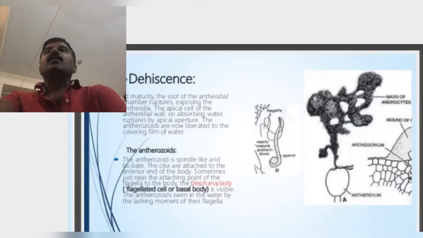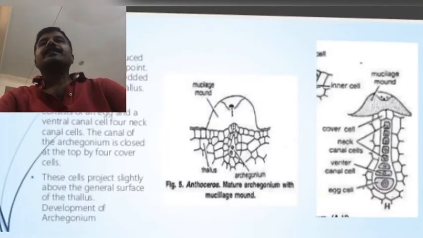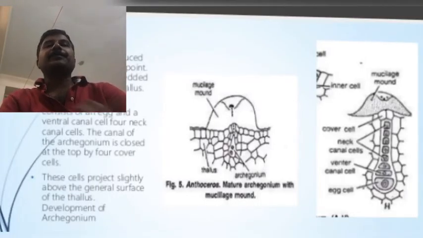Okay, next, structure of the archegonium. So the archegonium, like the antheridium, is also embedded on the dorsal surface of the thallus. They are in direct contact with the thallus cells. They are lateral to them. They are produced acropetally close to the growing point.